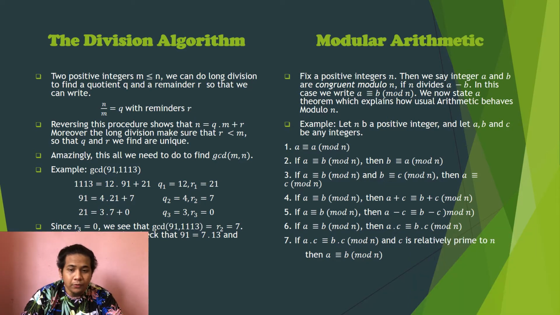Lastly, we move to modular arithmetic. Fix a positive integer n. We say the integers a and b are congruent modulo n if n divides a minus b. In this case, we write a congruent to b mod n. We now state a theorem which explains the usual arithmetic we have on modulo n.